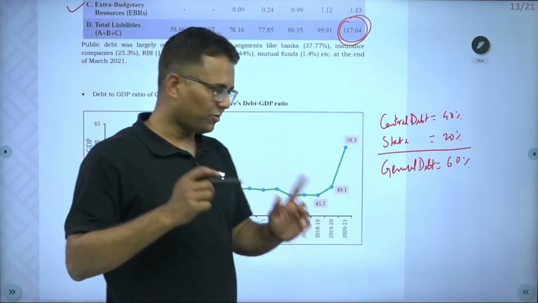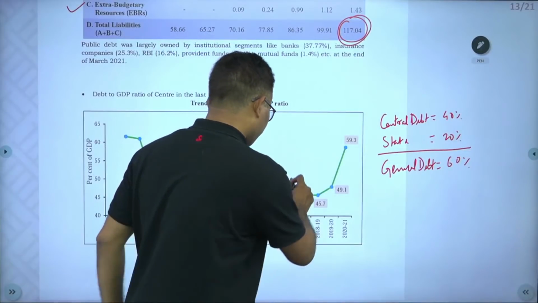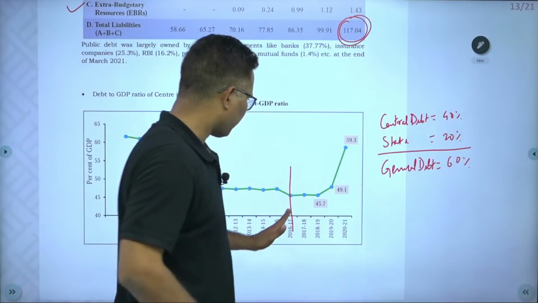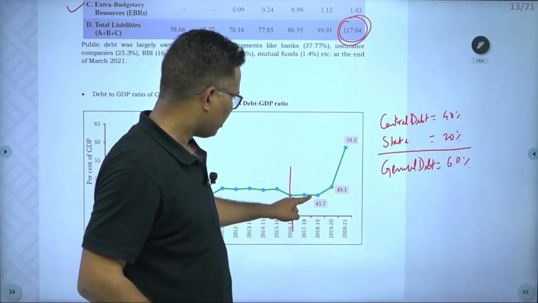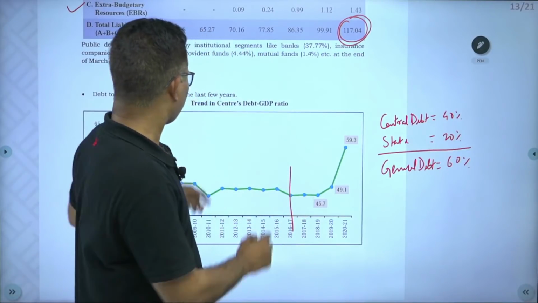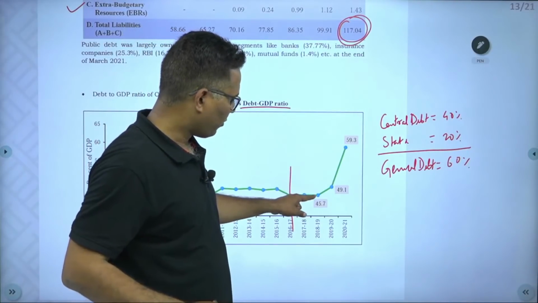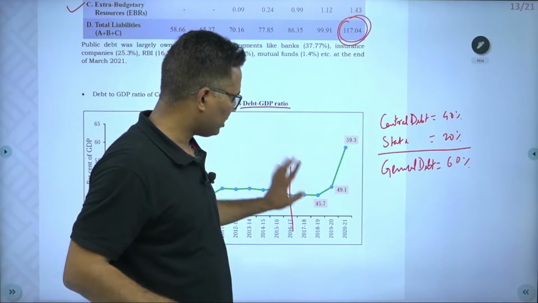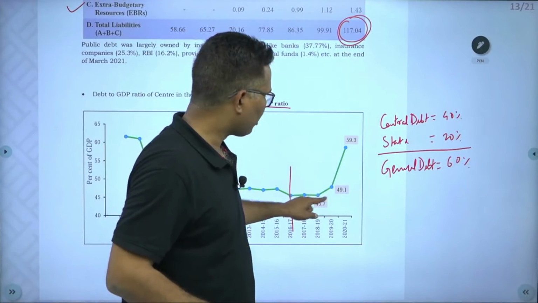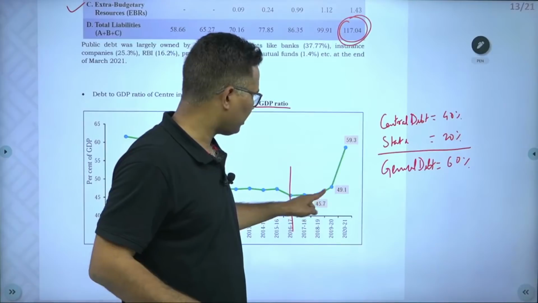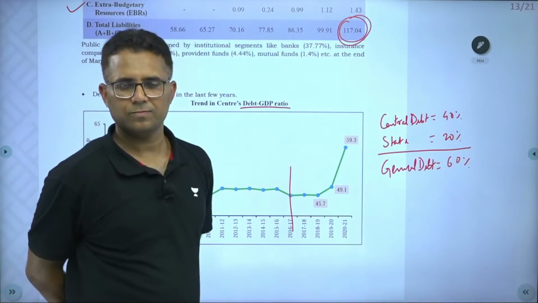It was recommended in 2016-17, but because of the pandemic, now see what has happened. This is the center's debt to GDP ratio. From 45.7, we had to come to 40%, but rather than that, it has increased to 59.3%.